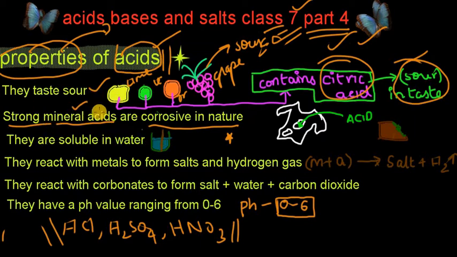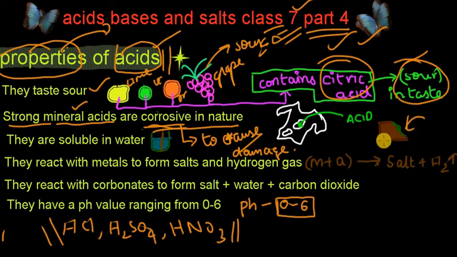Strong mineral acids are corrosive in nature. What is corrosive? The word corrosive literally means to cause damage. So strong mineral acids, our big boys over here, can cause damage. If you pour acid onto wood, it reacts immediately and causes damage. If you pour acid onto your clothes, it would just pierce through the two layers of clothes and come to the other side.